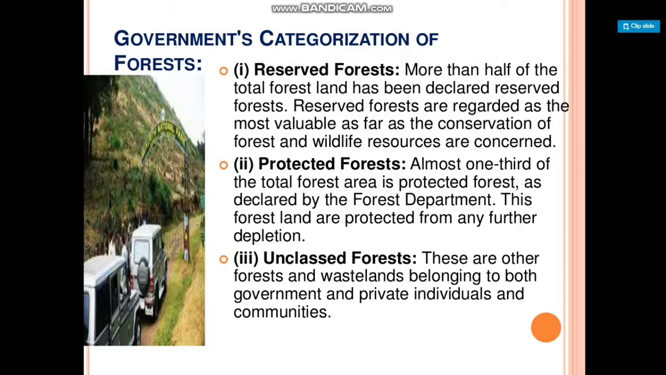Protected forest: almost one third of the total forest area is protected forest as declared by the Forest Department. This forest land is protected from any further depletion. Unclassed forest: these are other forest and wasteland belonging to both government and private individuals and communities.